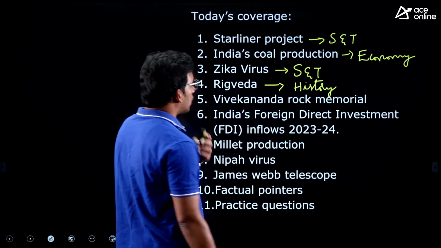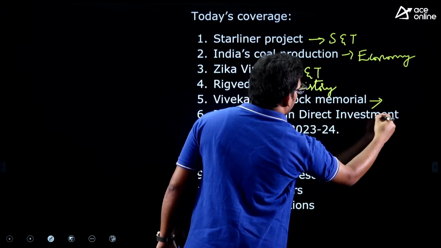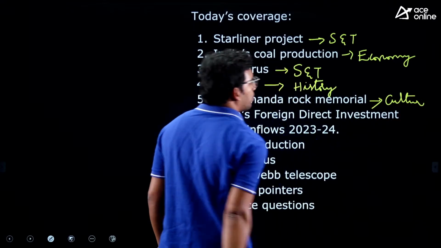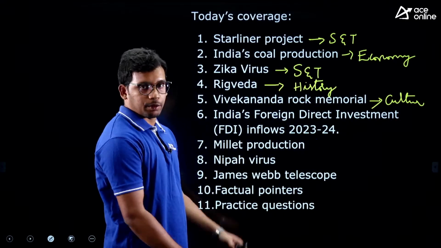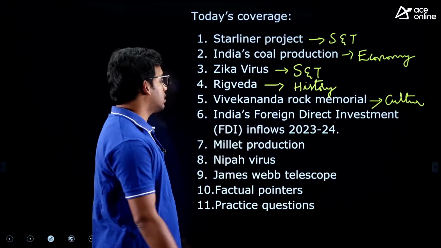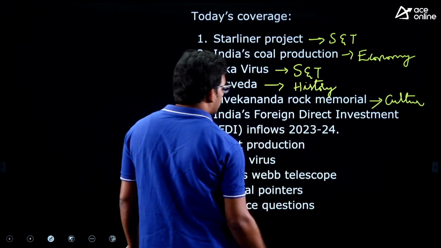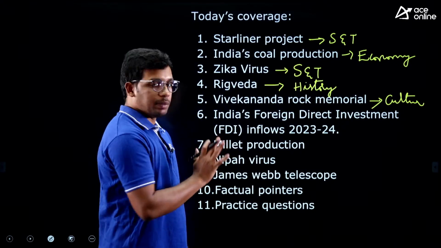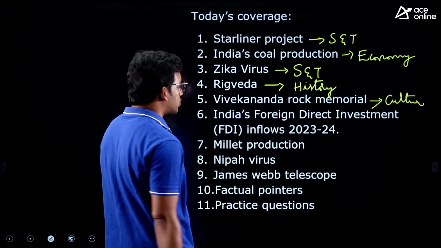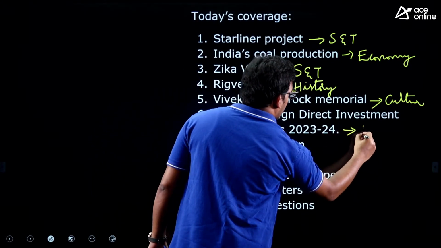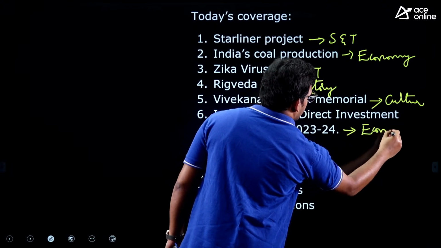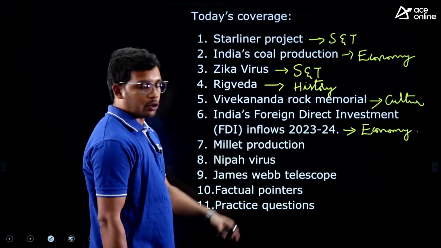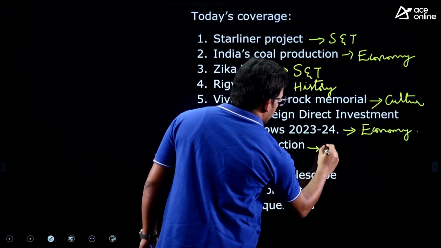Next one, Vivekananda Rock Memorial. This is part of culture. Recently, our Honorable Prime Minister has visited this for meditation, so it may be asked in the exam as well. India's foreign direct investment inflow. Very important data we got from DPIIT, which is under Ministry of Commerce. This is a very important article as part of economy. Then millet production. Again, it is part of economy.